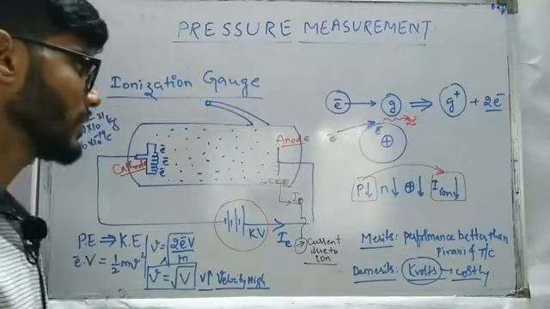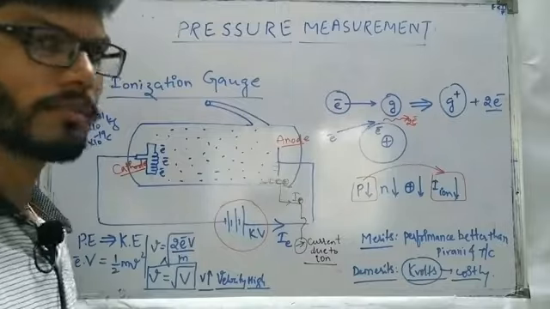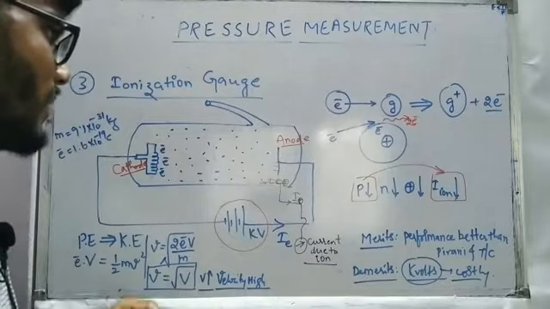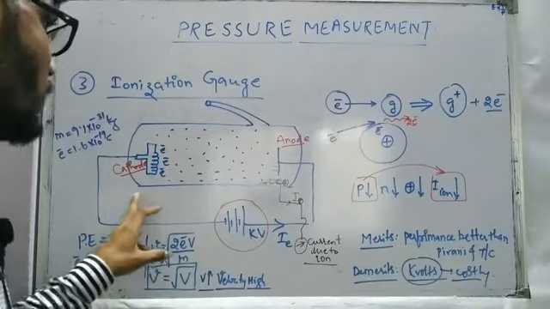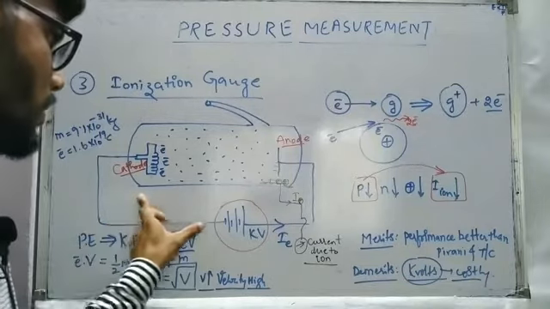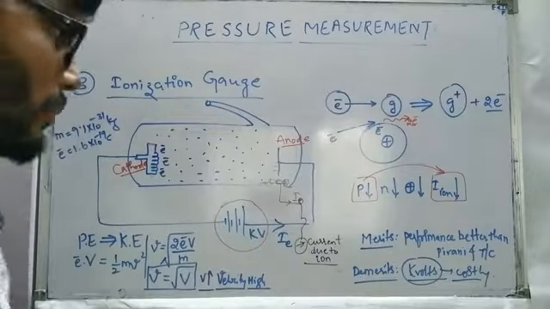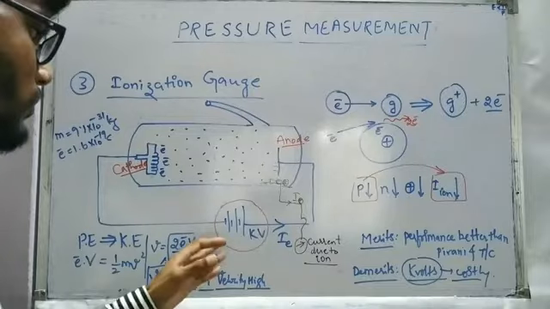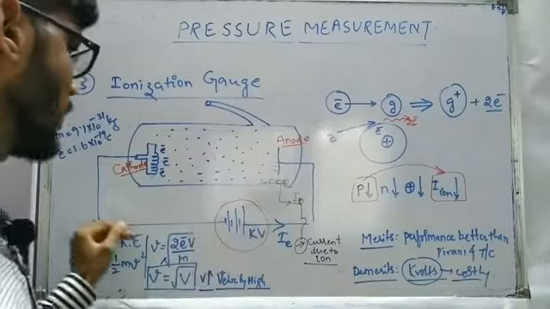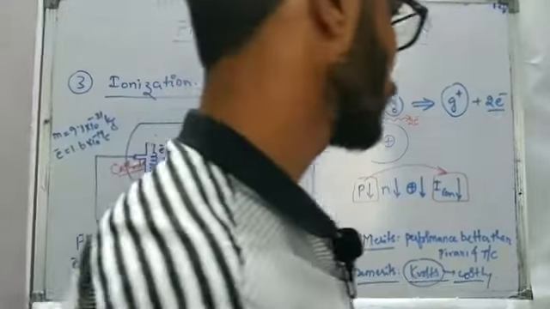In this case, what is happening, we have one tube. Inside that we have some molecules of gas at one particular reference pressure, call it P reference, and it has two terminals. One is the cathode and another one is the anode, and the voltage difference is provided in terms of kilovolts. Due to that, the flow of current takes place, and the cathode is going to emit electrons.